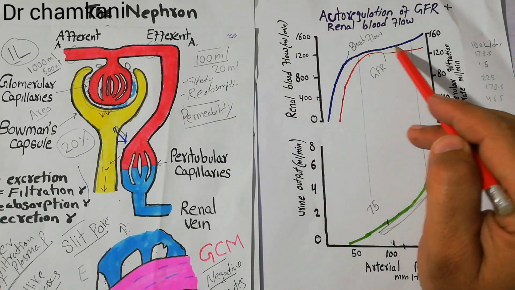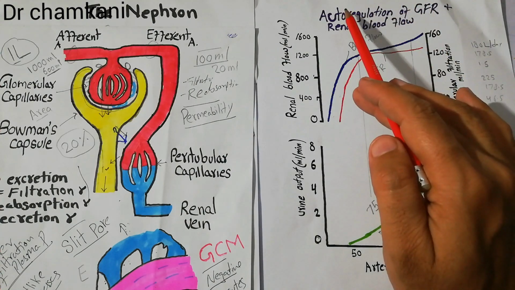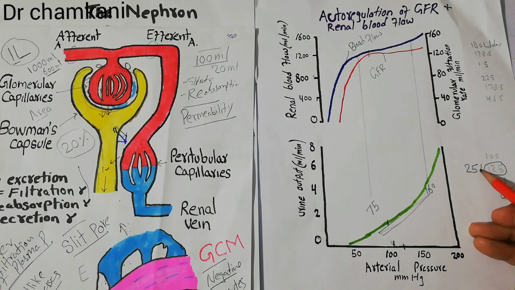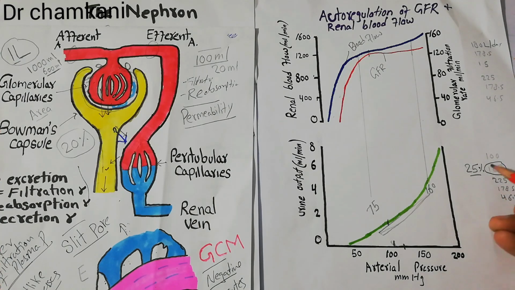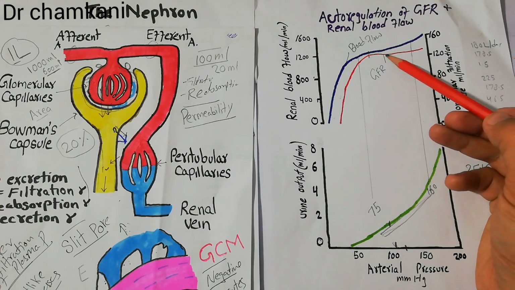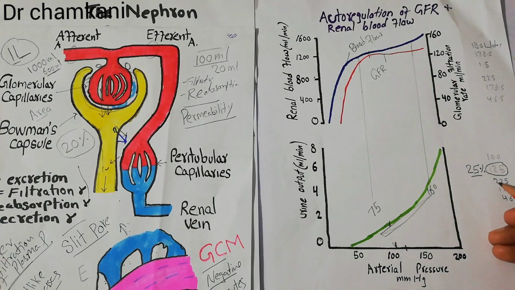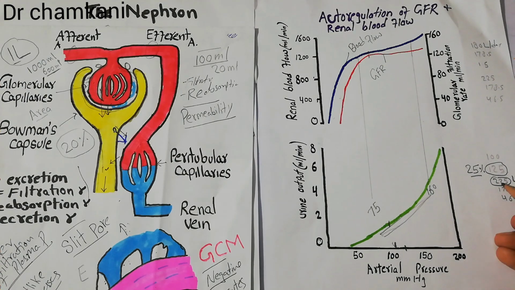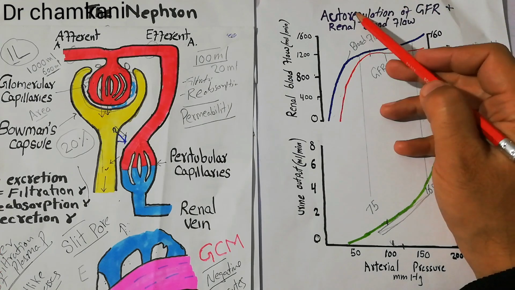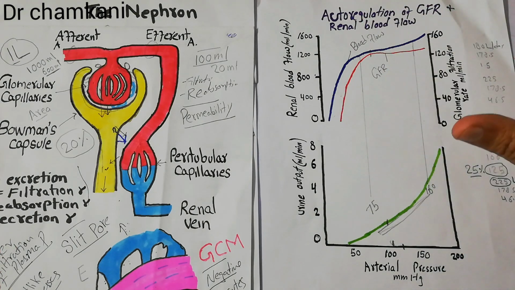in nearly normal range, and there is no autoregulation, then what will happen is that with a 25% increase in the arterial pressure, the GFR should also increase 25%, and the GFR should become 225 liters per day. 225 liters per day, only if there is no autoregulation. But normally it will not happen.